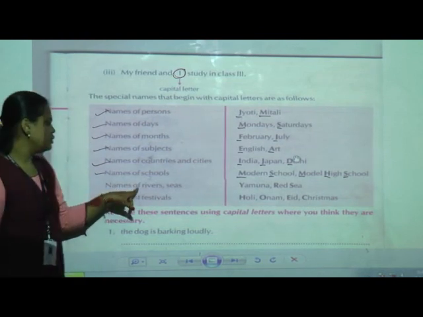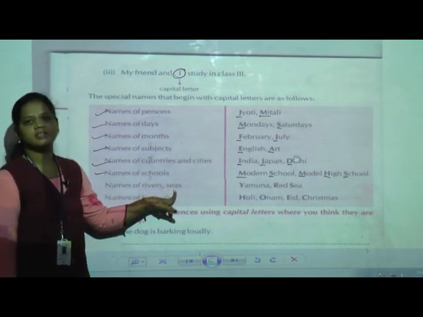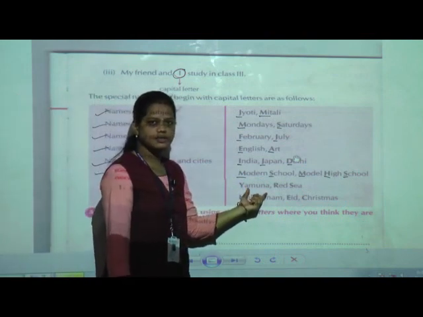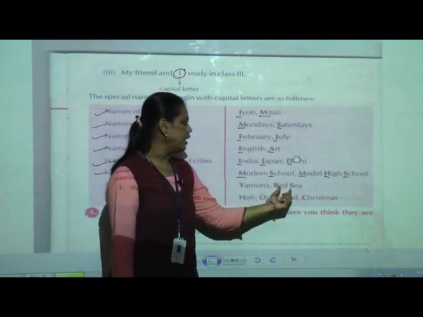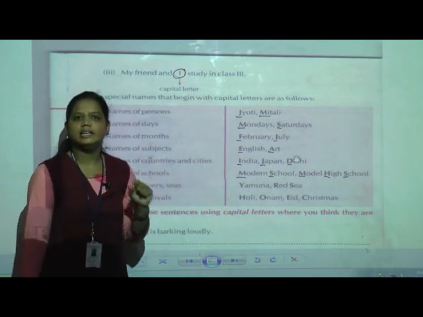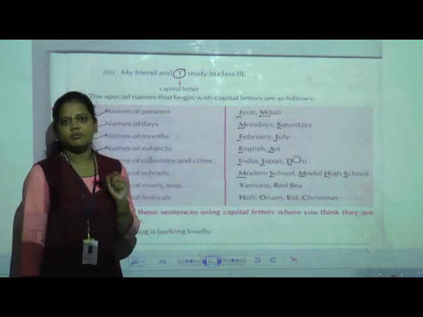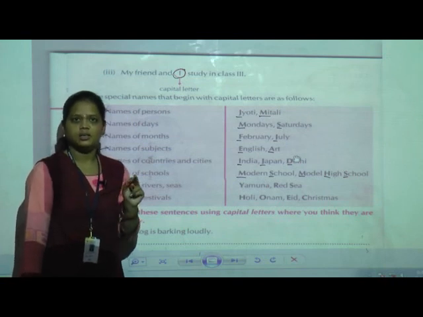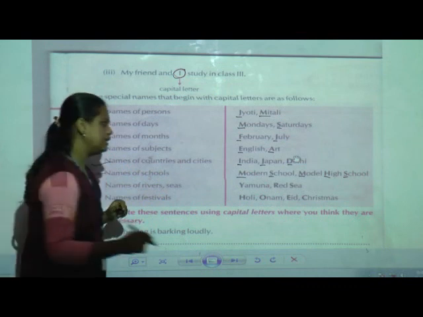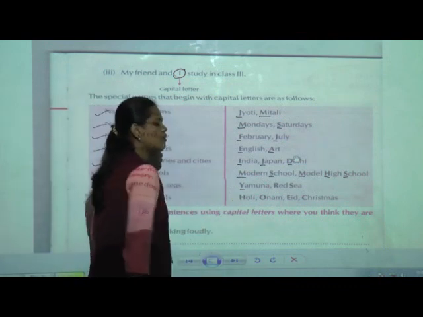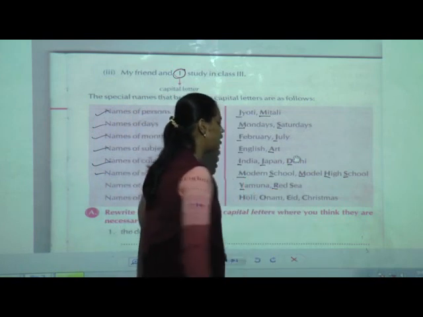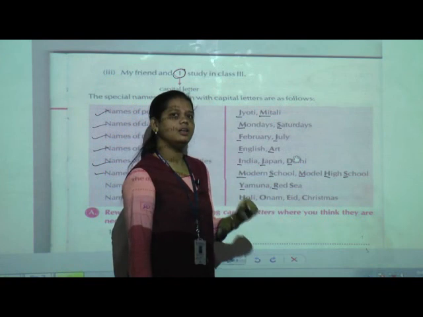Now names of rivers and seas we can see. Here Yamuna, this is a river name, and Red Sea, this is the name of a sea. So whenever there is a river name or a sea name, like Arabian Sea, that time you have to use the capital letter. Now here Yamuna, Y is written in capital, and Red Sea, R is given in capital letter. Okay.